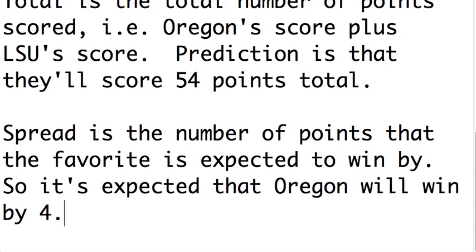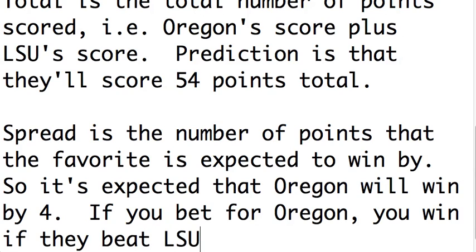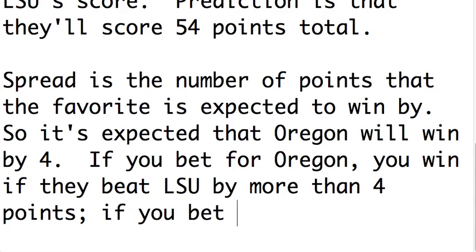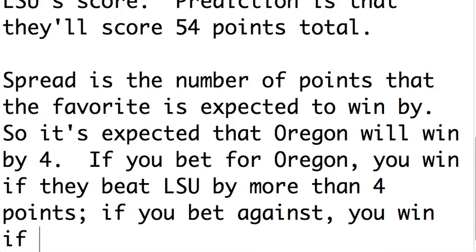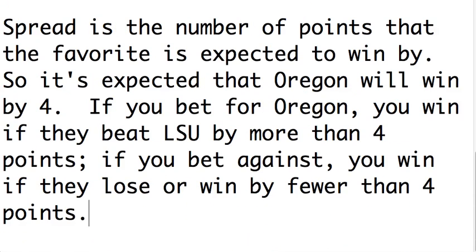If you bet for Oregon against the spread, or for the spread for Oregon, I'm not sure what the vocabulary is, you win the bet if they beat LSU by more than 4 points, and if you bet against, you win if they lose or win by fewer than 4 points. So that's what the spread really means.